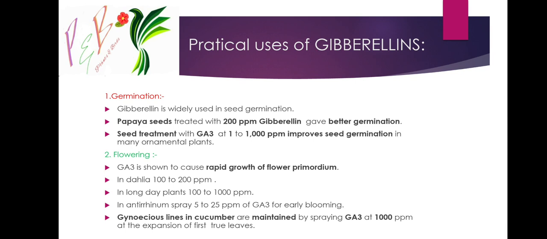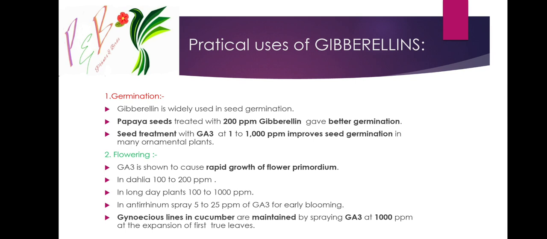Next, in flowering, GA3 is shown to cause rapid growth of the flowering primordium, that is bolting. In dahlia, 100 to 200 ppm. In long day plants, 100 to 1000 ppm. Long day plants are those which require light for more than 12 hours.